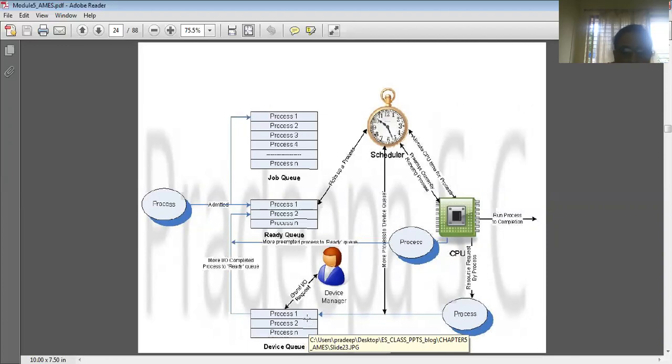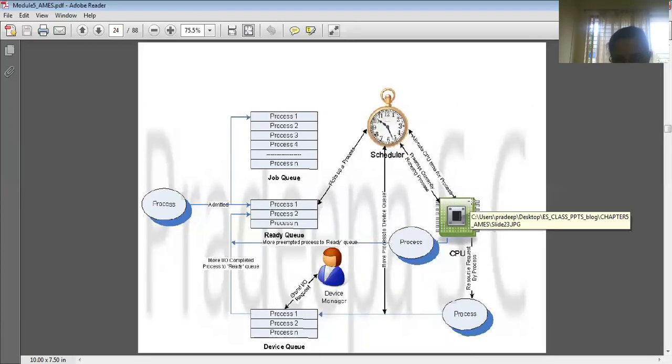What happens in that case? The device manager gives the input for that process, and the processes which have completed the IO request are put into the ready queue, right? So this cycle goes on again after the processes are put in the ready queue. The scheduler picks up the highest priority, and whenever the CPU is free, it allocates the CPU to that process, and the process completes its task. So this cycle goes on in the operating system.